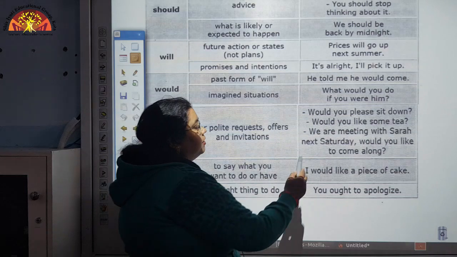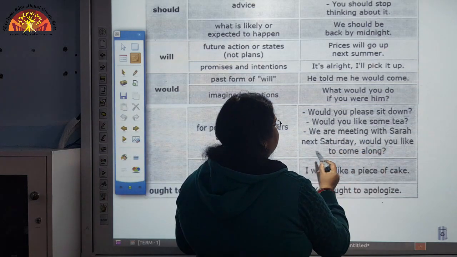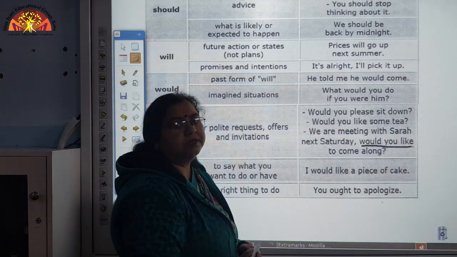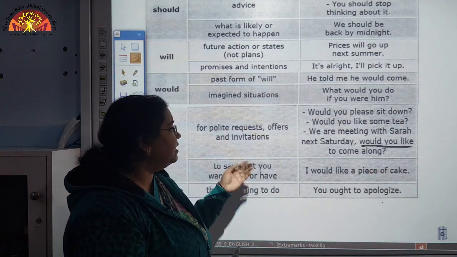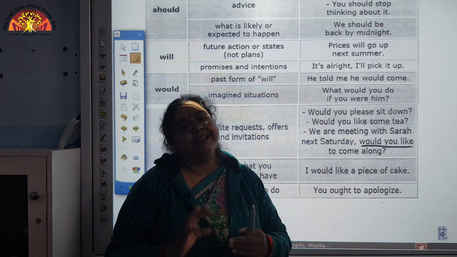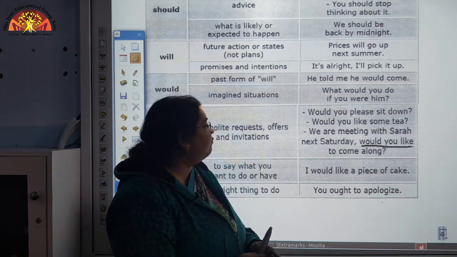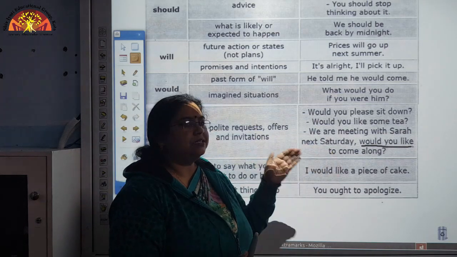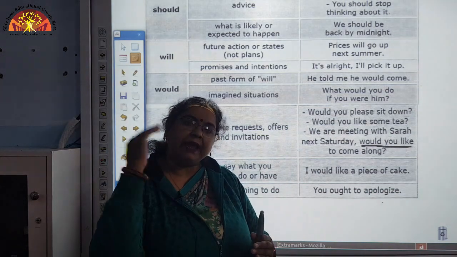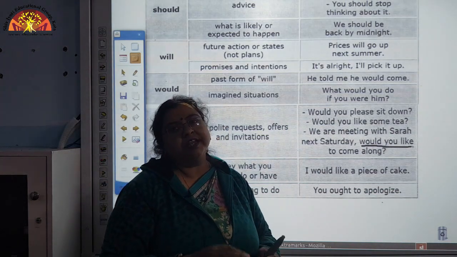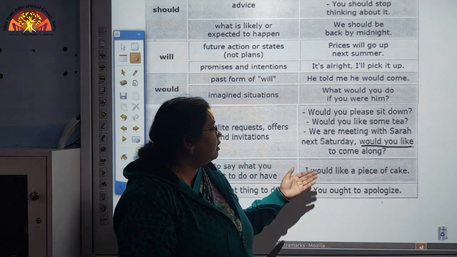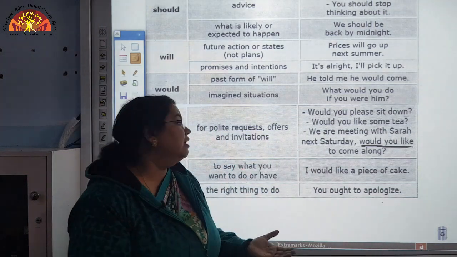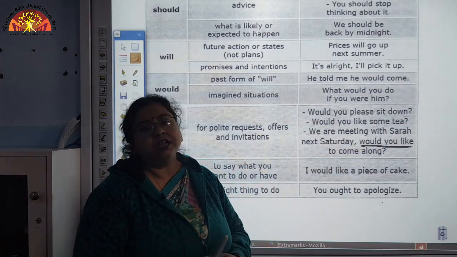Now, another one. We are meeting with Sarah next Saturday, would you like to come along? So, what has been asked here? An invitation has been given for meeting Sarah next Saturday. So, something has been planned, and for that particular meeting you are being invited over there. So, to give that invitation we can use the modal would.